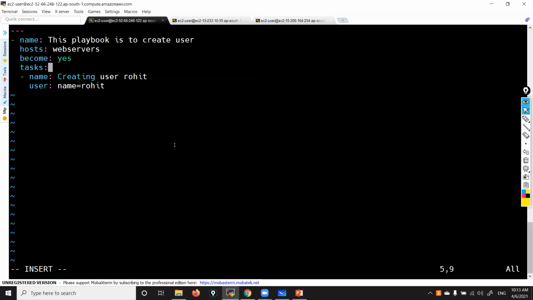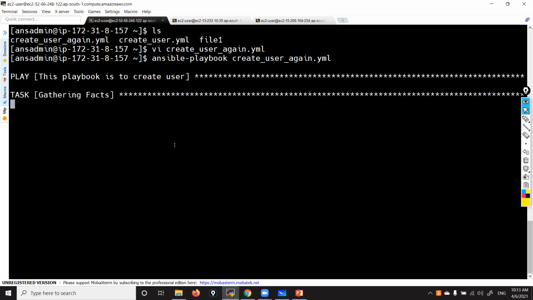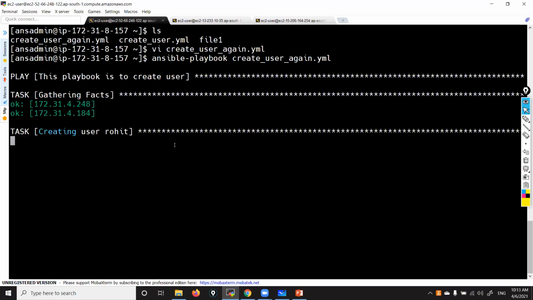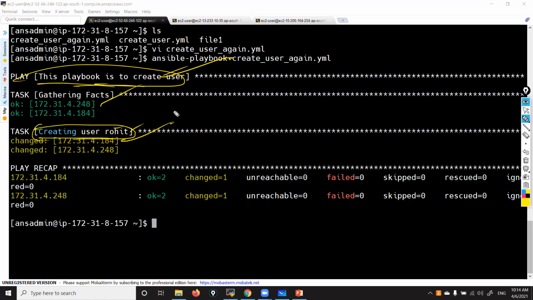Now let me run this playbook. Now you can see those display messages. How to run this playbook? ansible-playbook create_user_again.yml. Enter. You can see it. So this playbook is to create a user. It gathered facts and it created the user. You can see these two display messages: this playbook is to create user, and creating user called Rohit.